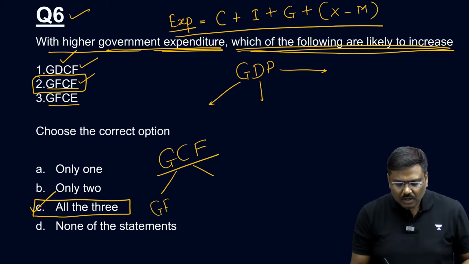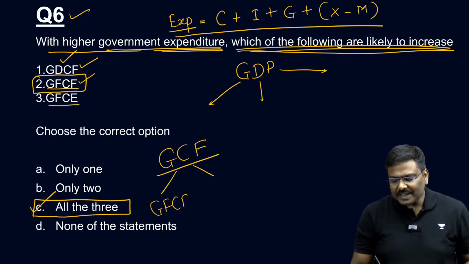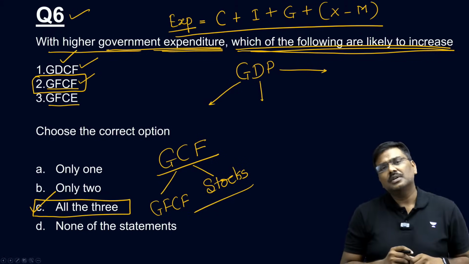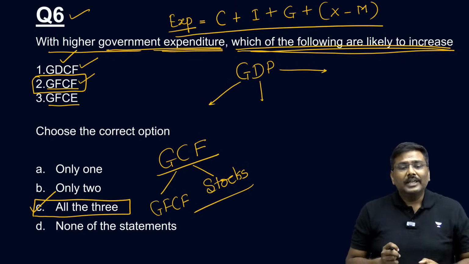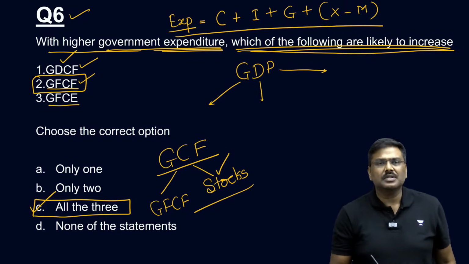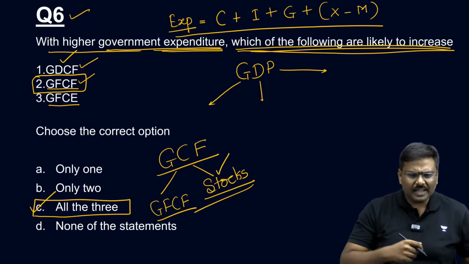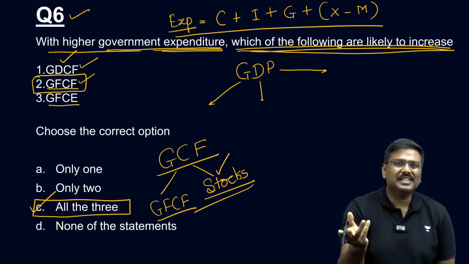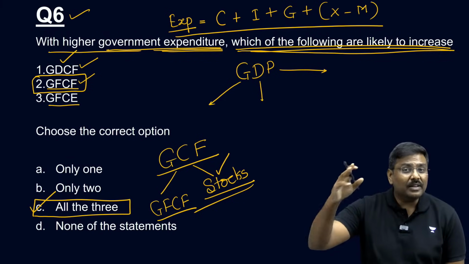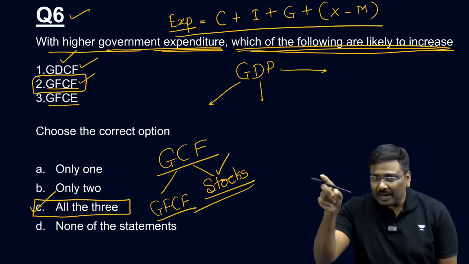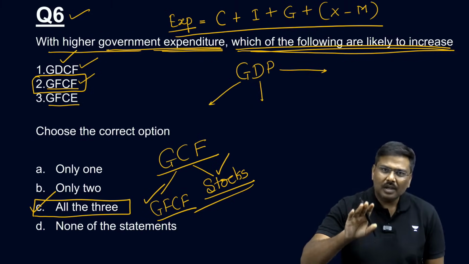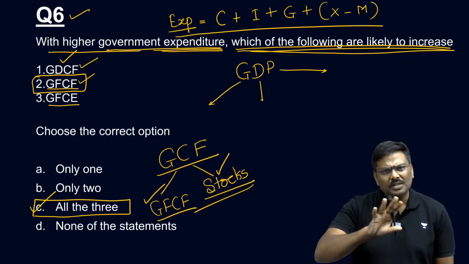One is GFCF, gross fixed capital formation, and the second one is called stocks. What is present in the stocks? You have semi-finished goods, intermediary goods, final goods, etc. All of them are present in the gross capital formation under stocks. Whereas in case of GFCF, assets which are created, such as roads, manufacturing facilities, machines, etc., all of them are counted under GFCF. So far so good? Everybody is okay with the concept so far?